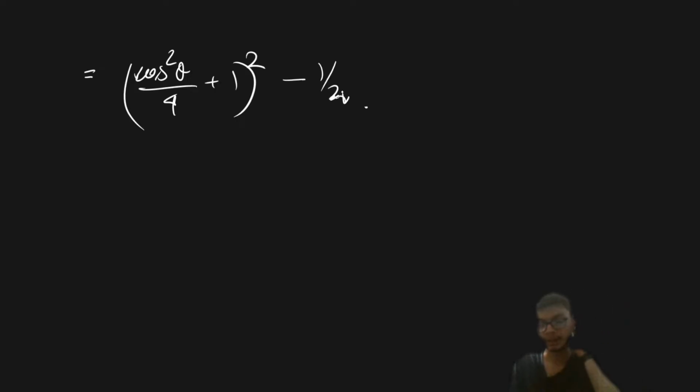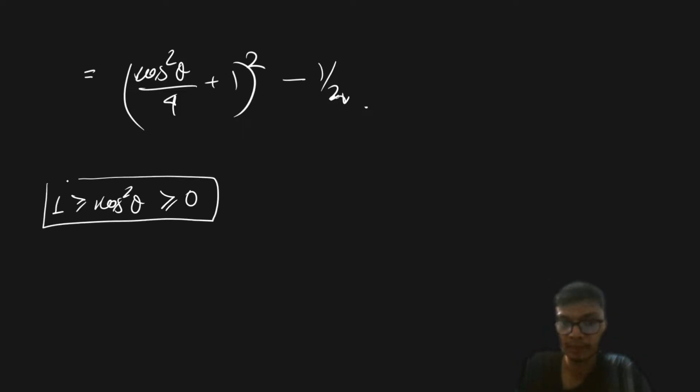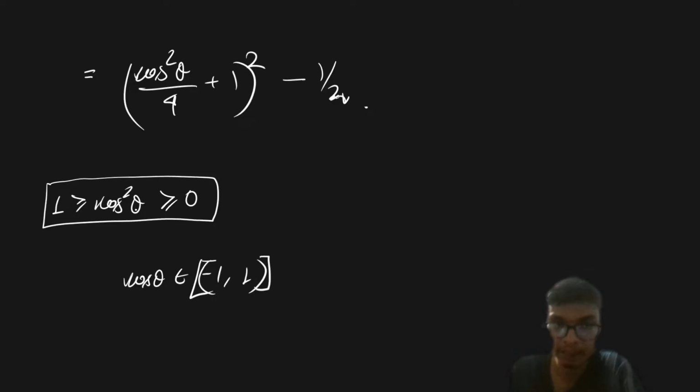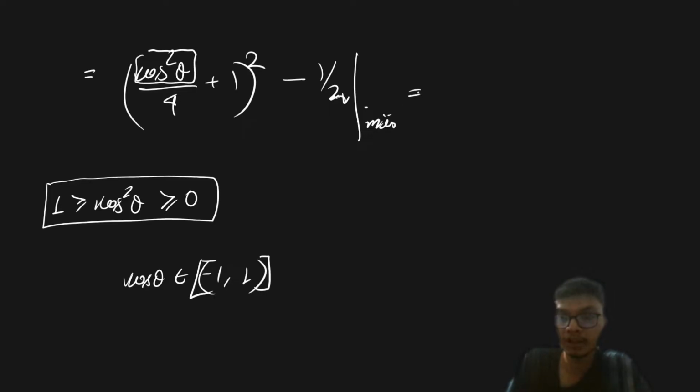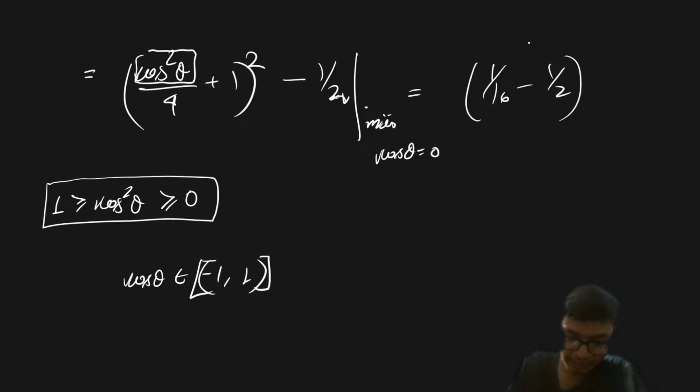So from this particular expression, what we know is that cos square theta will be greater than or equal to 0, but it must be less than or equal to 1, right? It must be less than or equal to 1, because we know that cos theta lies between minus 1 to 1, so cos square theta will definitely lie between 0 to 1, right? So therefore the minimum value is going to be obtained for this particular expression by putting cos theta equal to 0, which will generate the answer as 1 upon 16 minus 1 upon 2, and that will give me the minimum value.